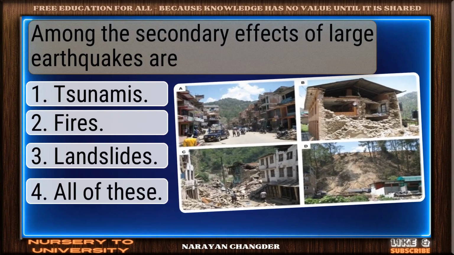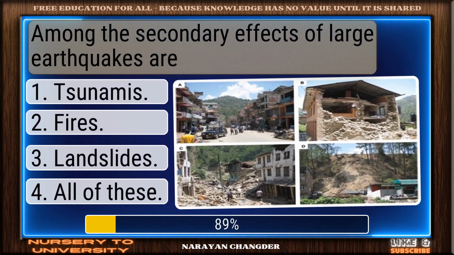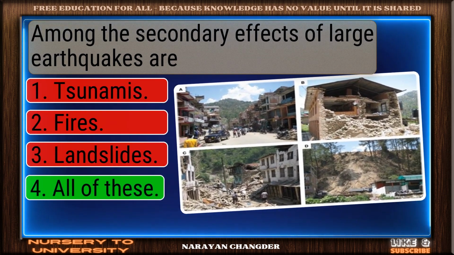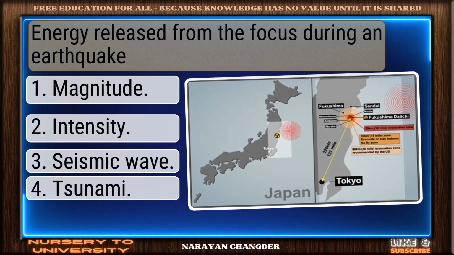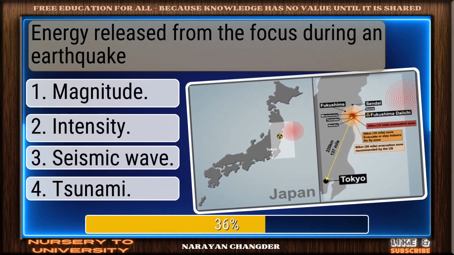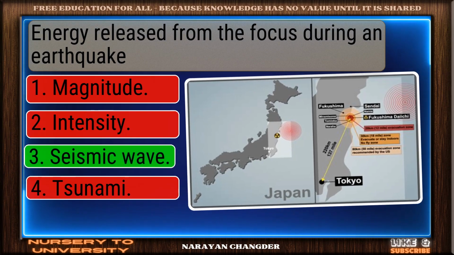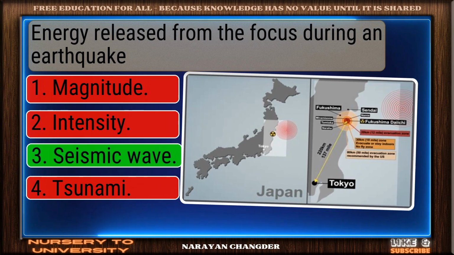Among the secondary effects of large earthquakes are. Exactly. All of these make sense, and it is right choice. Energy released from the focus during an earthquake. Sharp thinking. Seismic wave is the right choice.